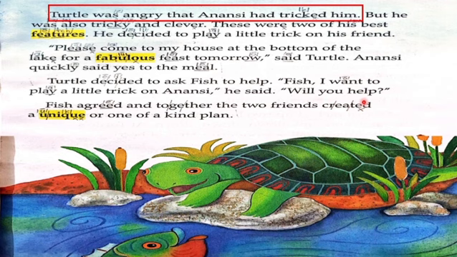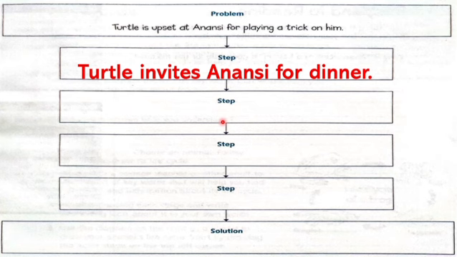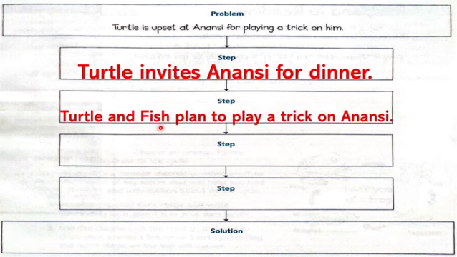So Turtle needed the help of the fish. And we saw that Fish agreed, and together the two friends, Fish and Turtle, created a unique plan to trick Anansi. So first, Turtle invites Anansi for dinner. Then Turtle and Fish together plan to play a trick on Anansi.